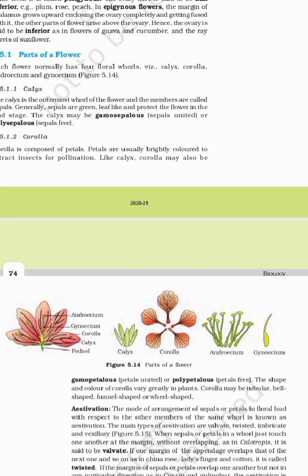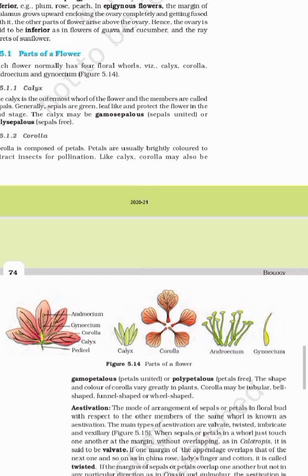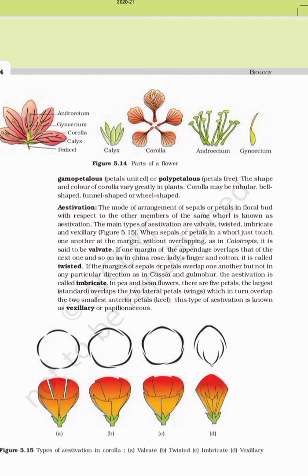Now the new word over here is estivation. As you know, inflorescence means arrangement of flowers on the stem, right? But estivation means arrangement of sepals and petals inside the flower itself.